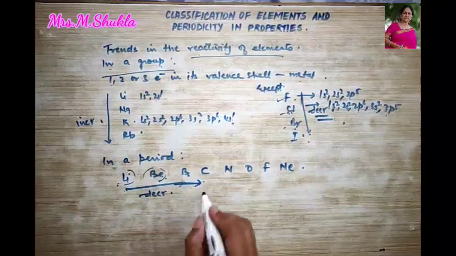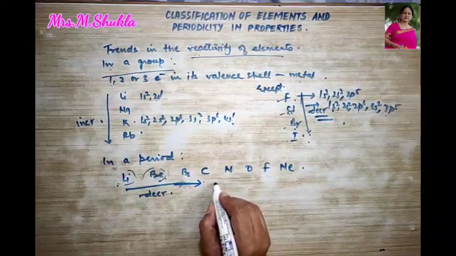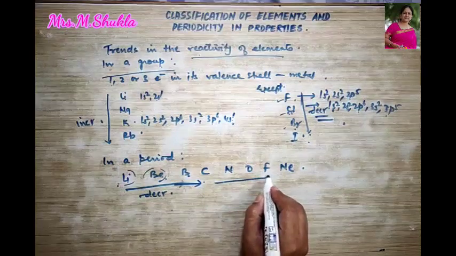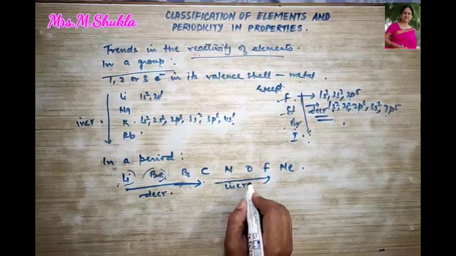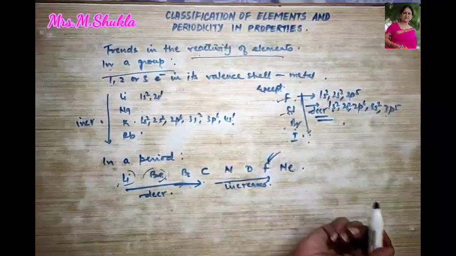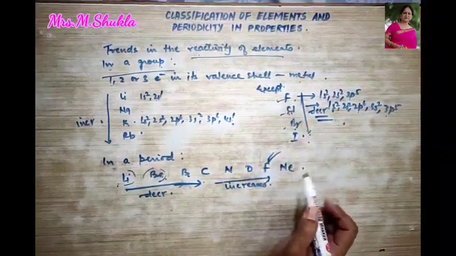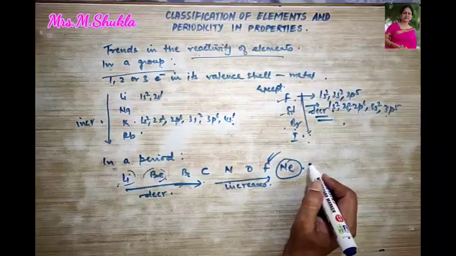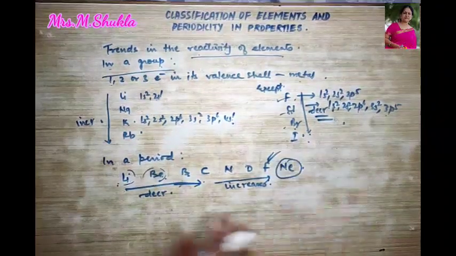Till carbon. And from here, the reactivity now starts increasing. From here, gradually it starts increasing till fluorine. Therefore, we say fluorine is most reactive over here. This is inert gas. We are not discussing about it.